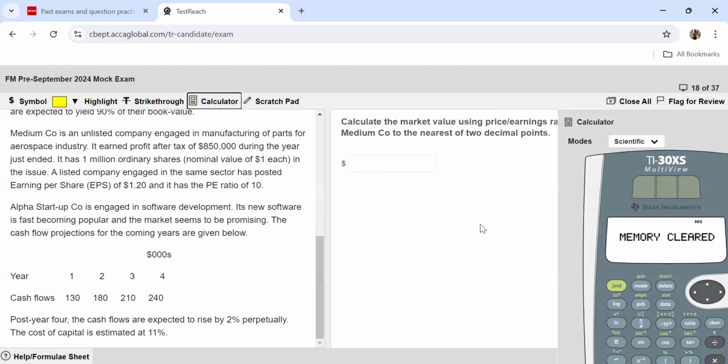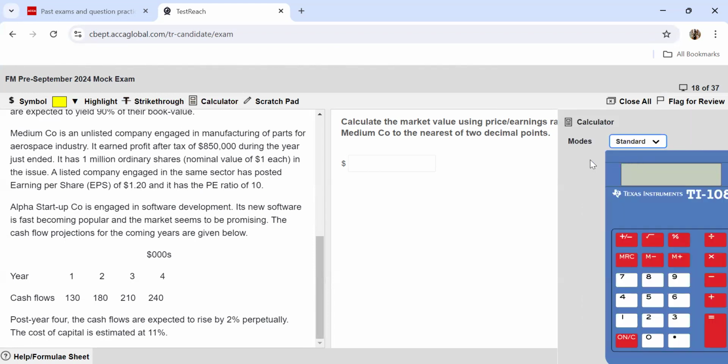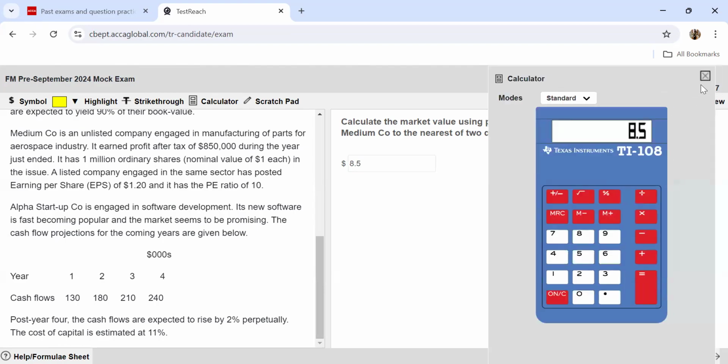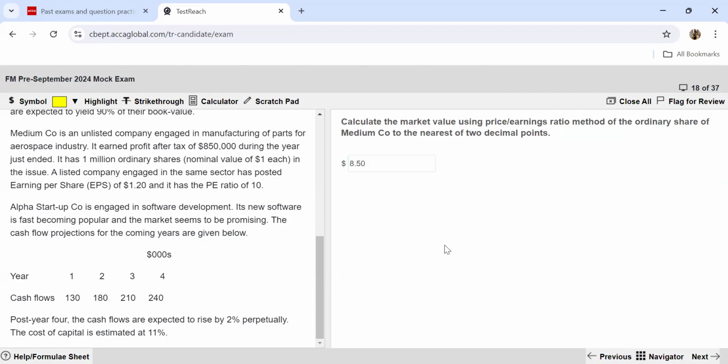So over here, how are we going to do our calculation? We are going to take, first of all, the total earnings of the company, to arrive at the EPS. So total earnings are 850,000, I'll take it after tax. And this needs to be divided by 1 million. So this gives me 0.85 as the EPS. So I'm going to use the PE ratio as given for the similar industry to be 10. So it gives me a value of $8.5. Since it has asked me to 2 decimal points, I'm going to put it as 8.50.